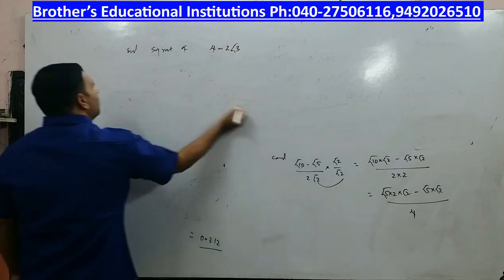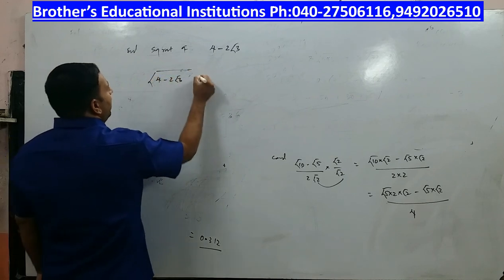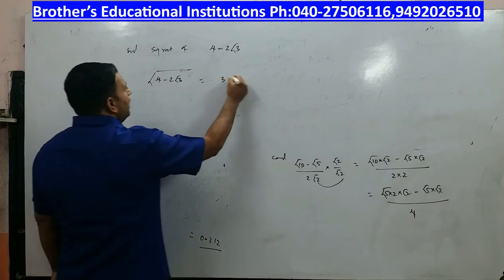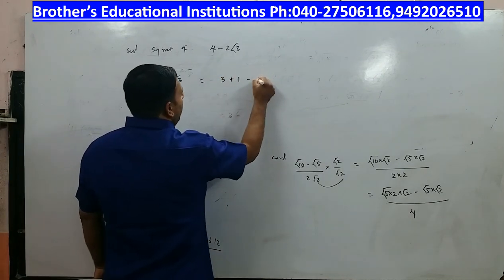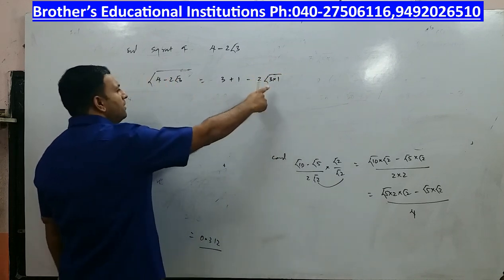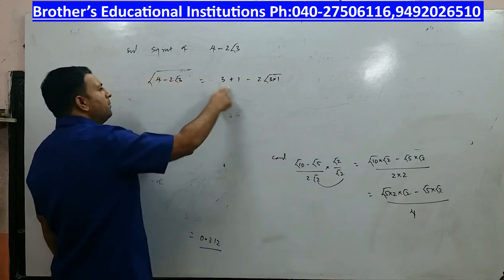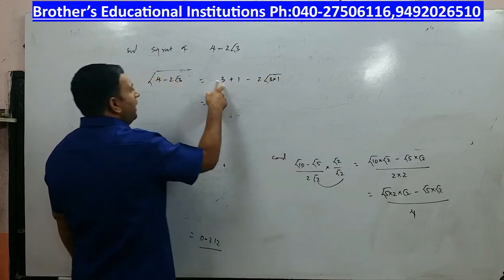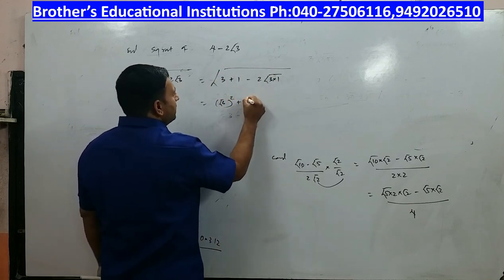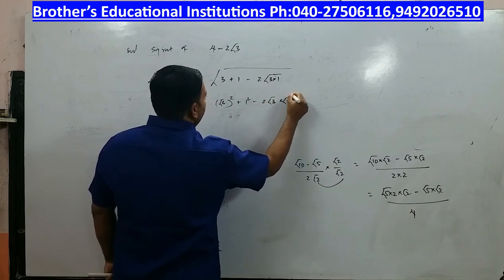How do you find the square root of 4 minus 2 root 3? Very simple. 4 minus 2 root 3. Now you need to write the factors for 3. The factors for 3 are 3 into 1. Now that 3 into 1 can be written as root 3 into root of 1. Does it make any difference? 3 into 1 is 3. And because I got 3 and 1, I will write 4 as 3 plus 1. Alright, now I will write 3 as root 3 whole square. I will write 1 as 1 square, and this is 2 into root 3 into root 1.